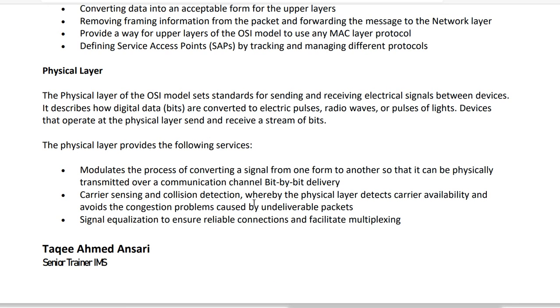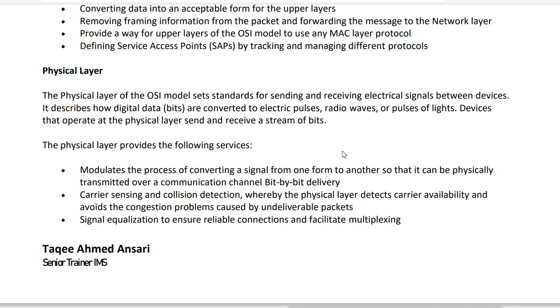Now the physical layer of the OSI model sets the standard for sending and receiving electrical signals between devices. It describes how the digital data bits are converted to electric pulses, radio waves, or pulses of light. Devices that operate at the physical layer send and receive a stream of bits. So what does this physical layer do?